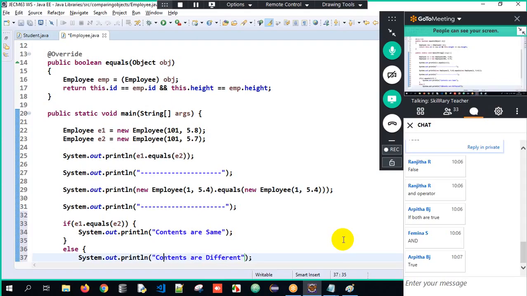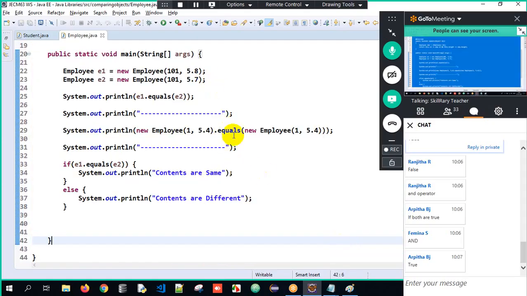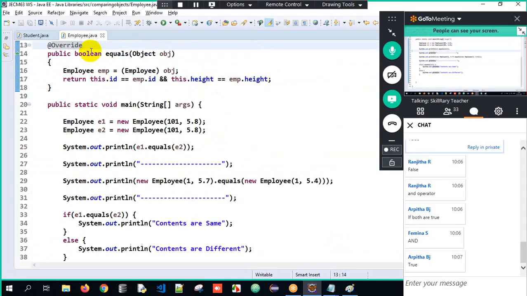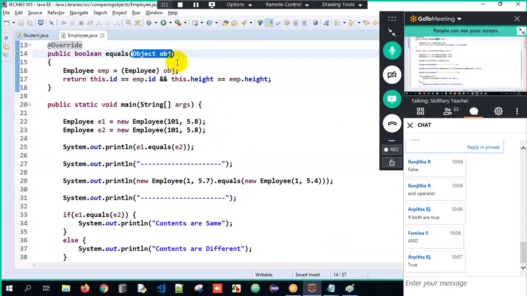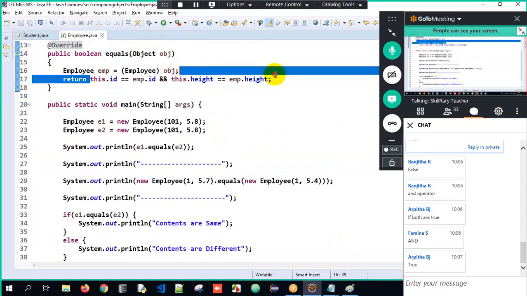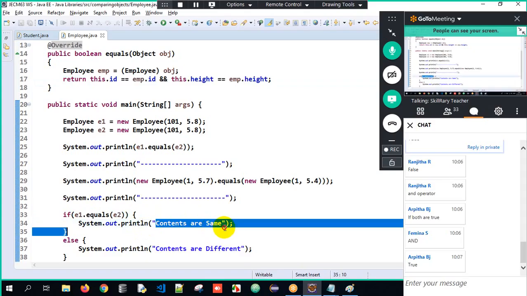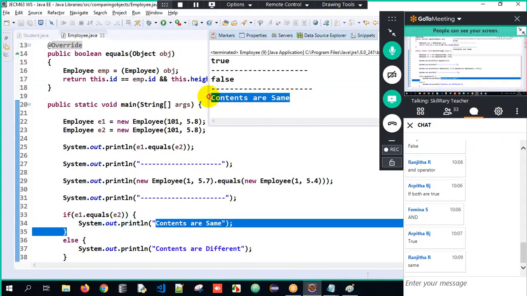So now here, what is happening over here? See here, now I will give it as 5.8 over here and 5.8 here. E1, E2. So I'm telling if E1 dot equals E2, I am calling the equals method by passing upcasting, downcasting. I'm comparing the ID and height. So it will return true. If true means contents are same here. So when I execute it over here, see here contents are same here.